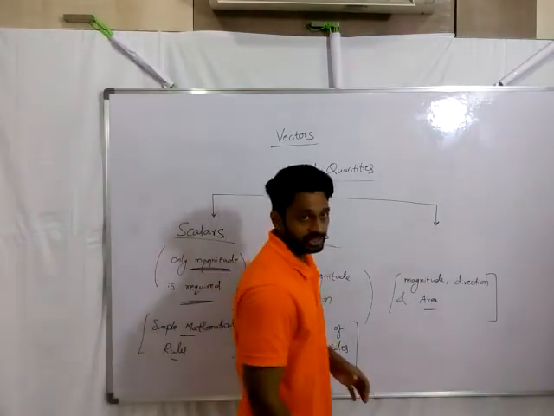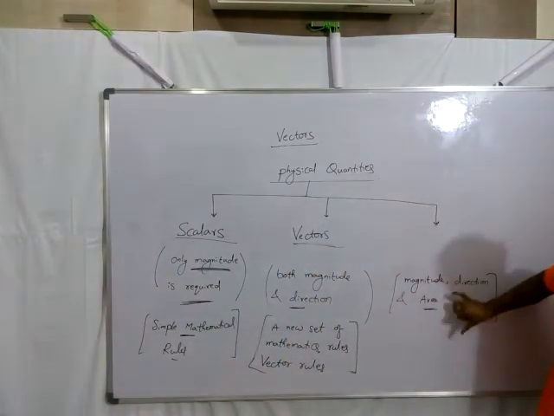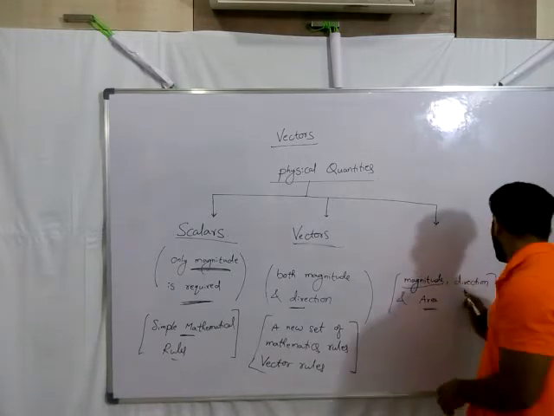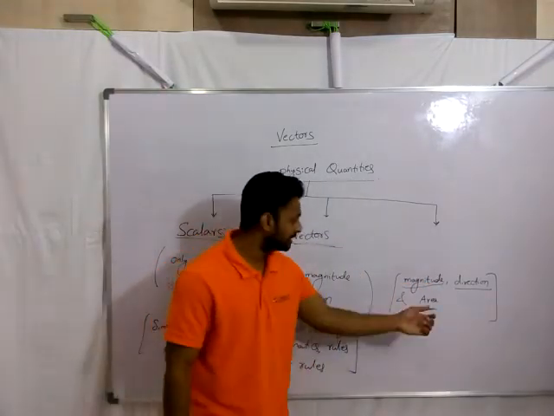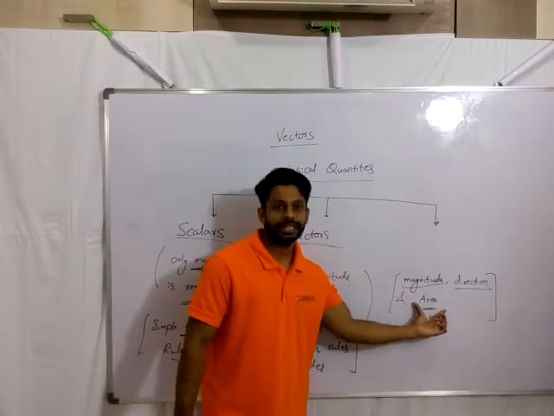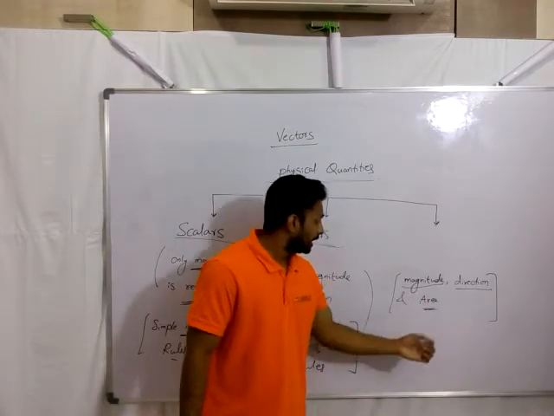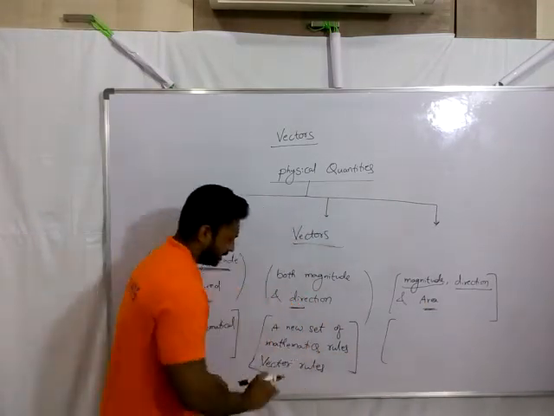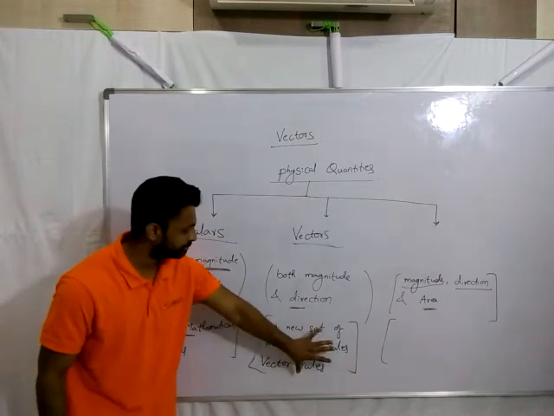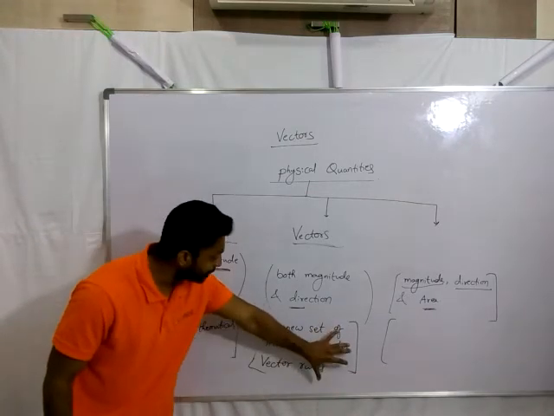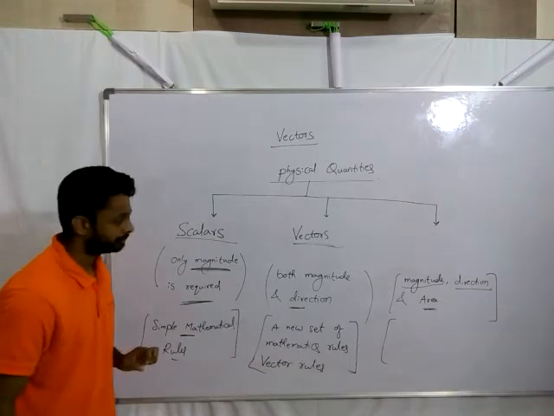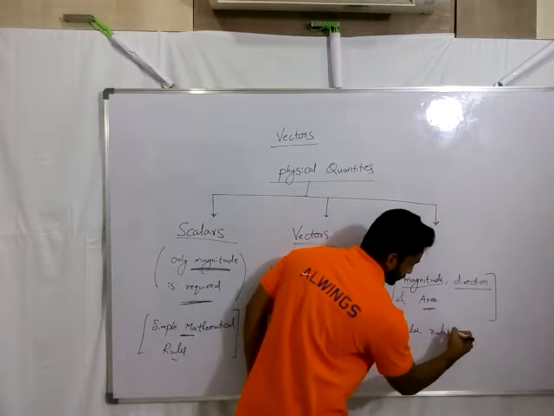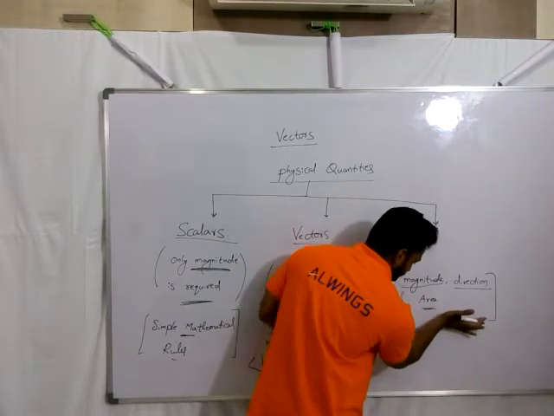And coming to the third classification, in order to describe these physical quantities completely, a magnitude is required, a number, and a direction, in what direction that quantity is, and along with that one more thing is required, that's area, or area vector we call it. Okay, and coming to the mathematical operation of this, it doesn't follow vector rules of addition or subtraction. No, it doesn't follow these vector mathematical rules, but in spite of that it follows the scalar mathematical rules.